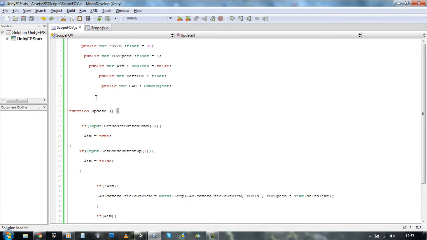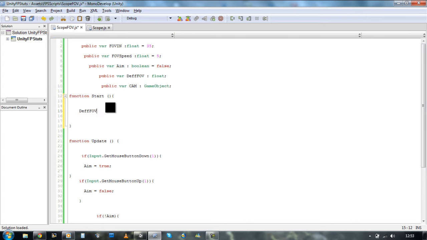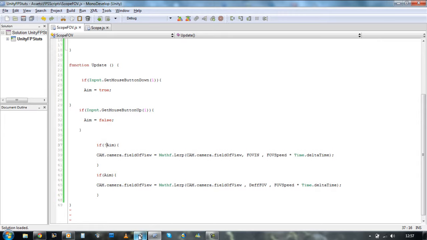Now before we do start checking if it works, we need to do one more thing. We have to go to the top and create a new function, Start. You can do this in the Awake as well. Basically, as soon as it starts, we want to pick our default position. So we say DFF default equals cam dot camera dot field of view. So it's picking our field of view at the moment, what it is. So when it zooms in, it changes to 35, and if we release it, it's going to set it back to our default position, which was 60. So we save it.